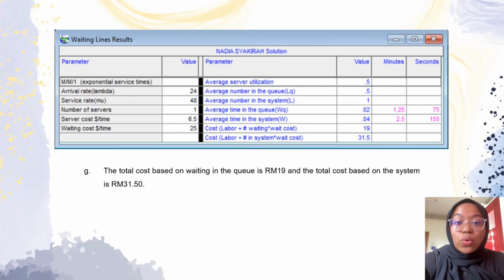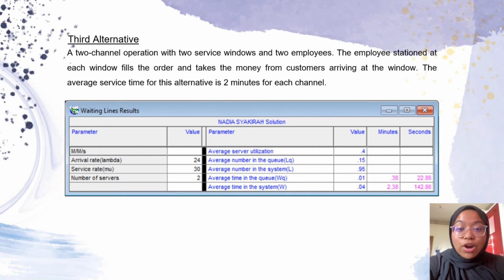For question G, we need to calculate the total cost based on waiting in the queue and the total cost based on the system, which are 90 ringgit and 31 ringgit and 50 cent. Moving on to the third alternative.